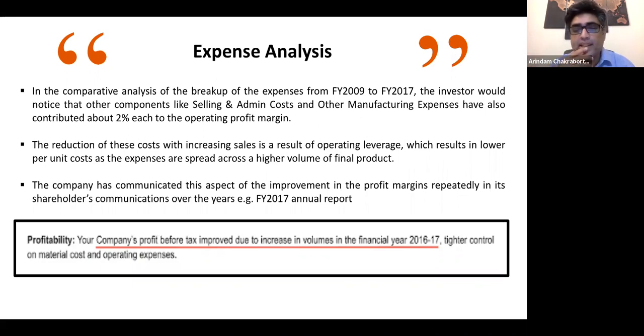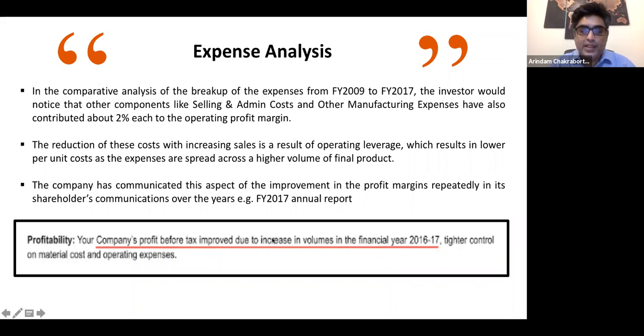So please take it seriously, right? The company has communicated this aspect of the improvement of the profit margins repeatedly in its shareholder communications over the years. This is taken from the 2017 annual report, where it is said under the broader head of profitability that your company's profit before tax improved due to increase in volumes in the financial year 2016.